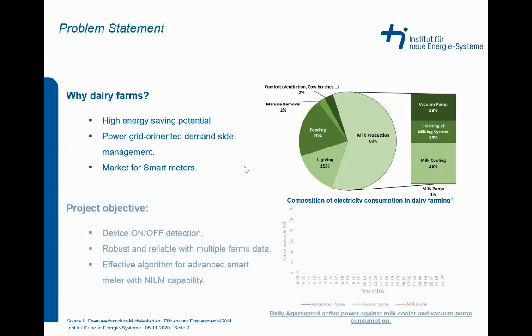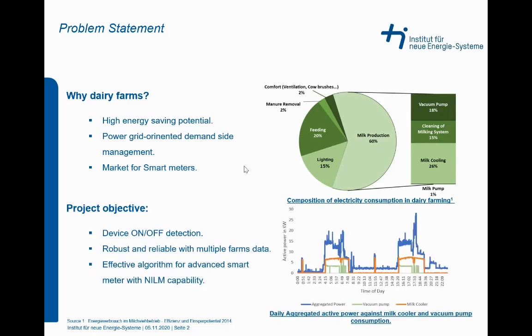With the emerging market of the smart meter, introducing NILM in this field will take it to the next level. Our main objectives are to detect the on and off state of selected electric appliances, which are milk cooling and vacuum pump in our case. Our aim was to develop a robust and reliable algorithm which could generalize well for multiple farm data sets.